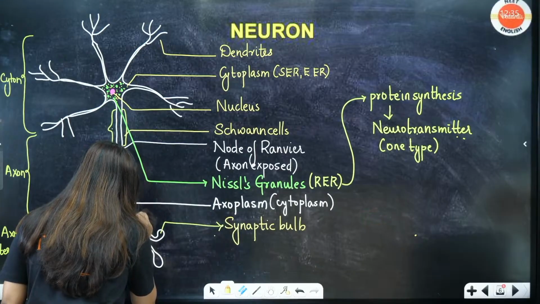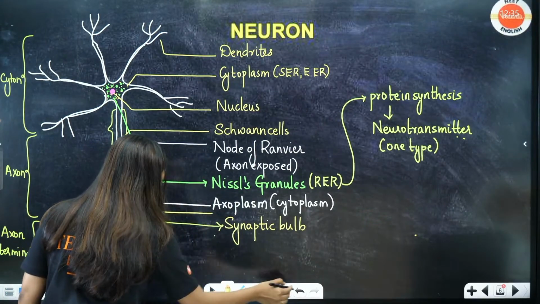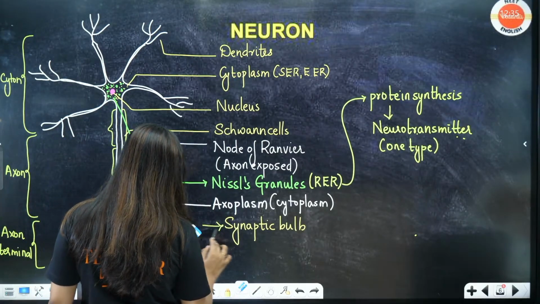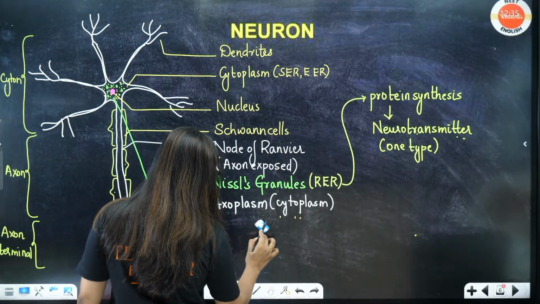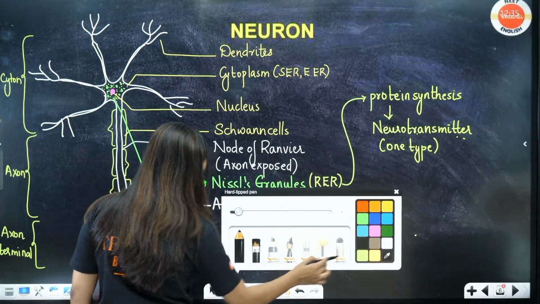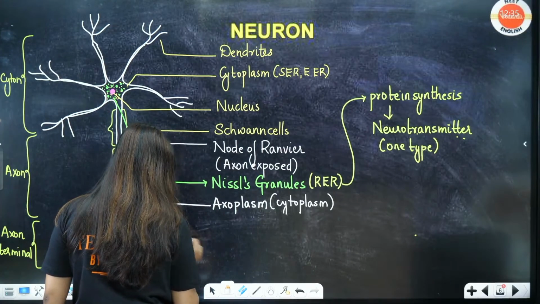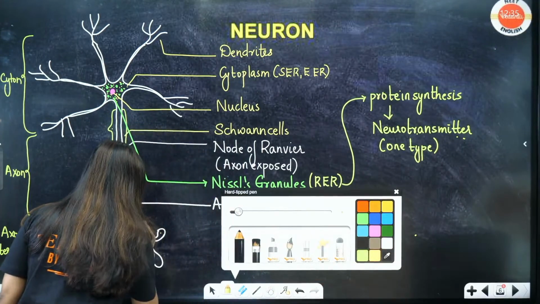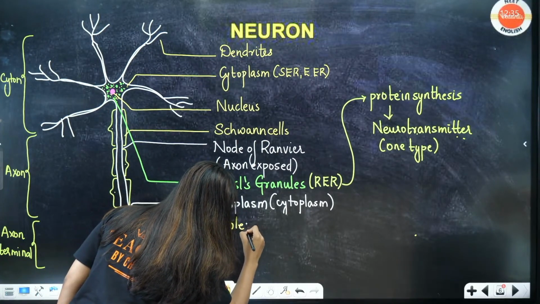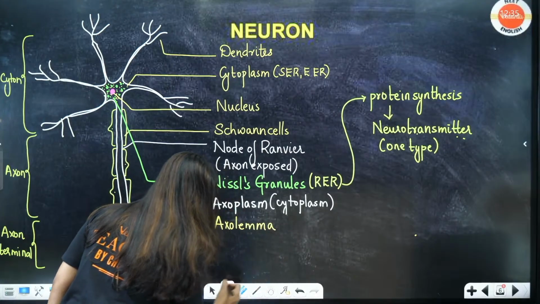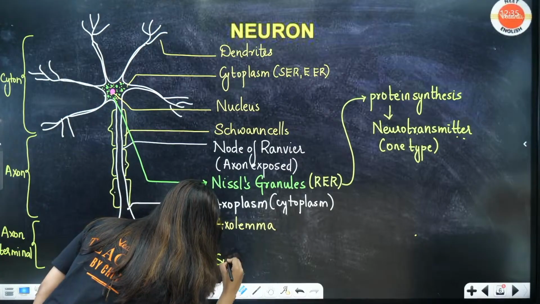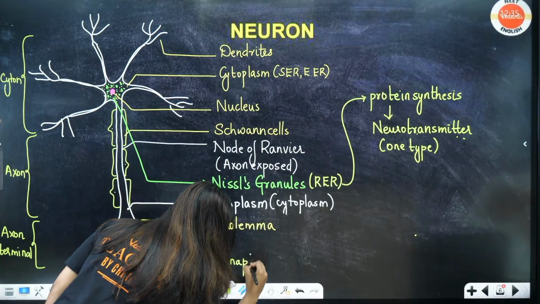Okay, this membrane, this white color which I have drawn, there's no place to write it here. Where do I write it? Okay, see here, this is called the axolemma. Here inside this is your synaptic bulb.